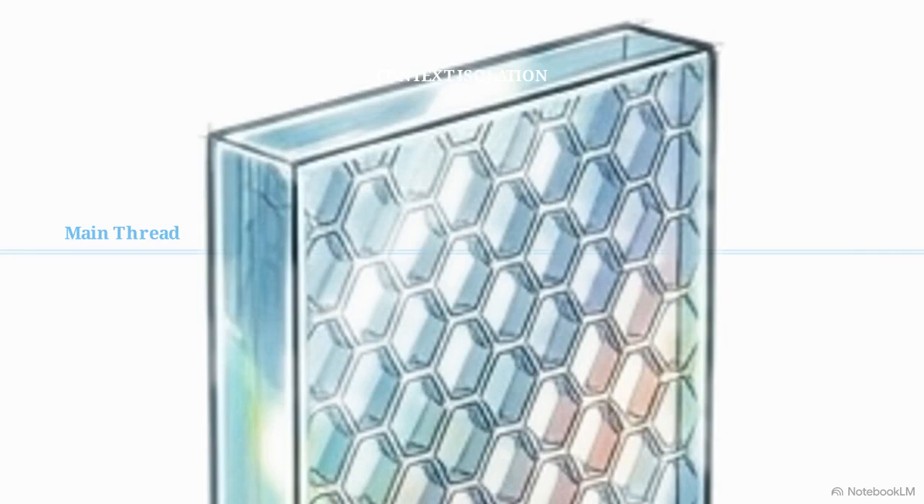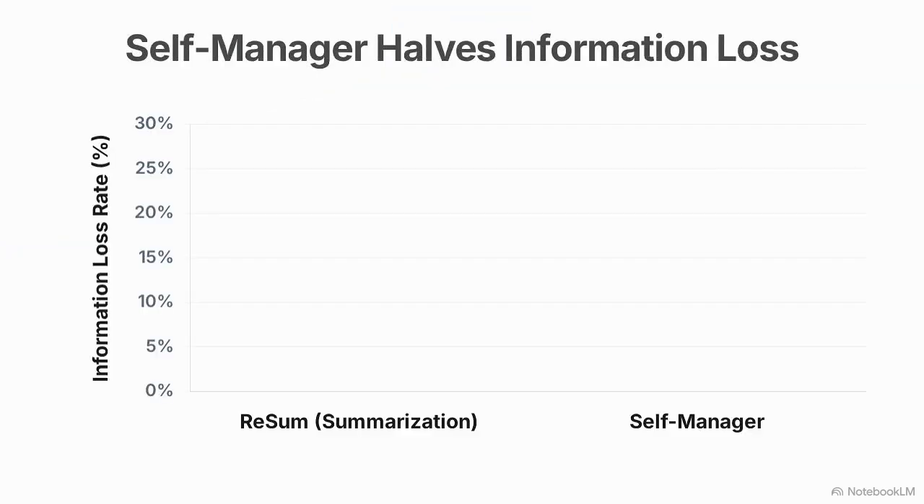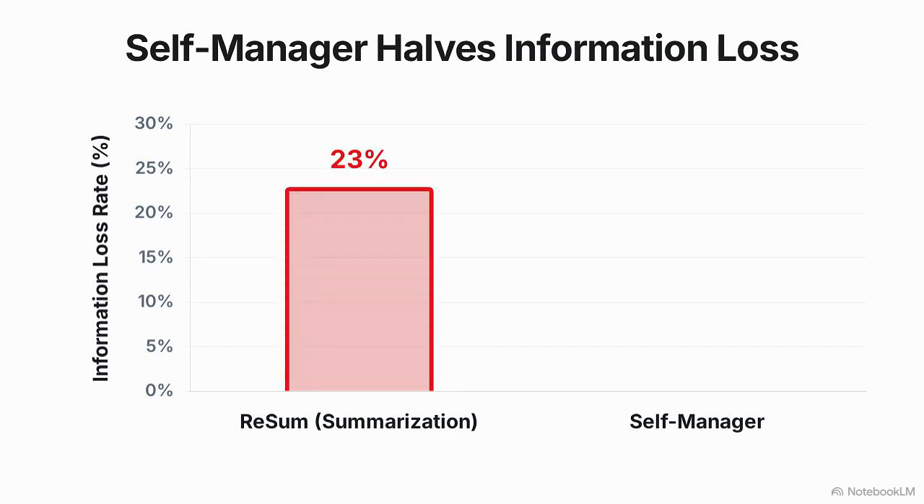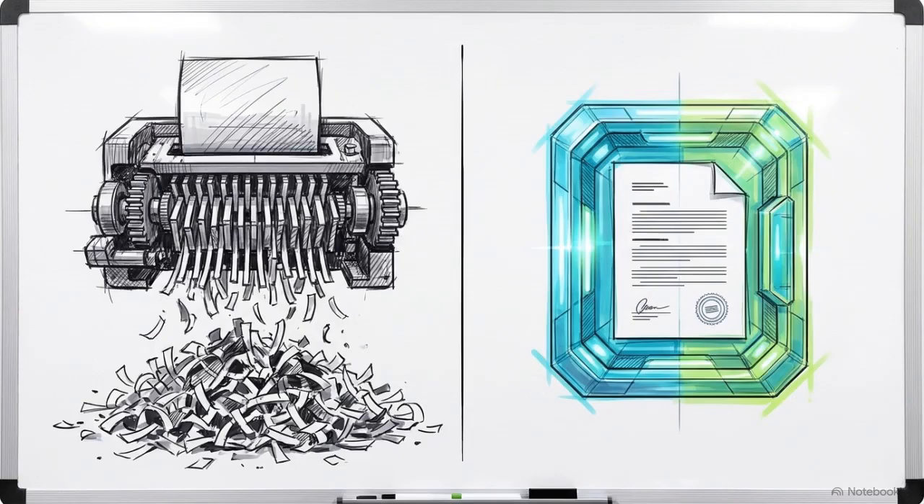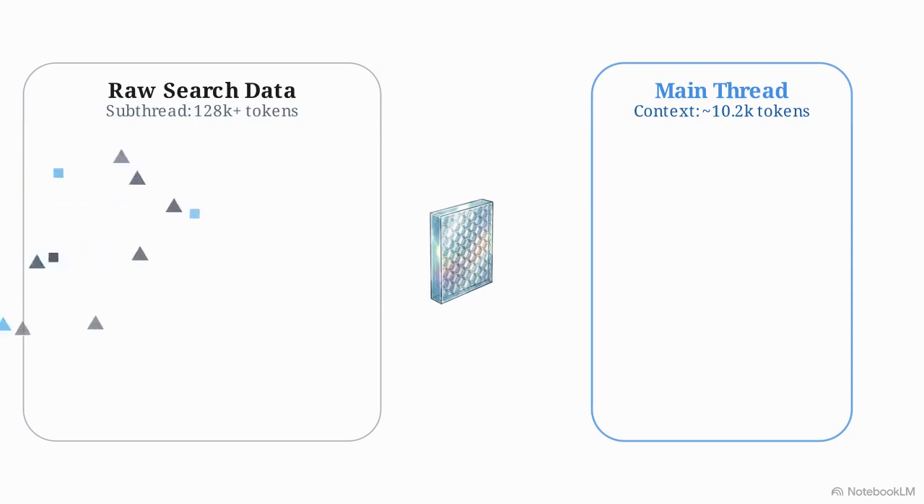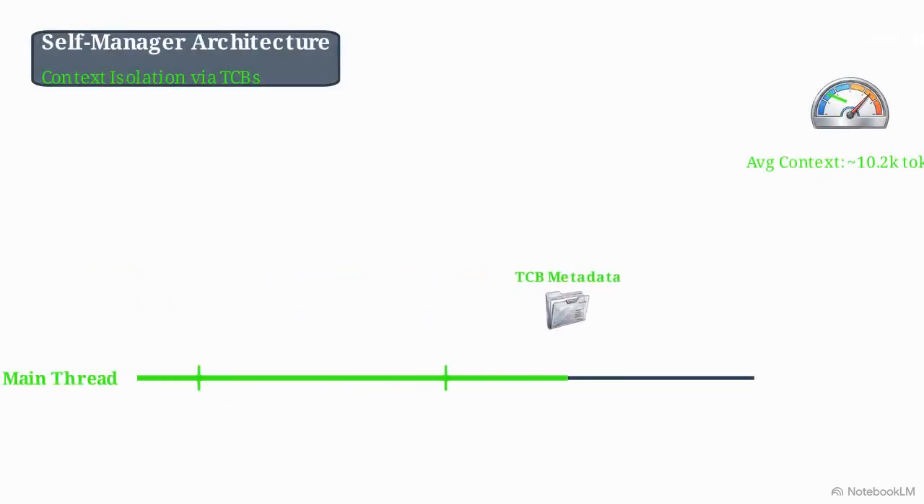The empirical data proves that this architecture directly solves the context dilution problem. This chart displays the information loss rate, a metric tracking how much data is dropped at context transitions. Self-Manager operates with an 11.53% loss rate, compared to the ReSum summarization approach, which loses 25.23% of its information. Strict context isolation cuts information loss in half compared to standard summarization techniques. Because the main thread is shielded from raw search data, it maintains a much smaller overall context length, allowing it to sustain significantly longer time horizon planning.